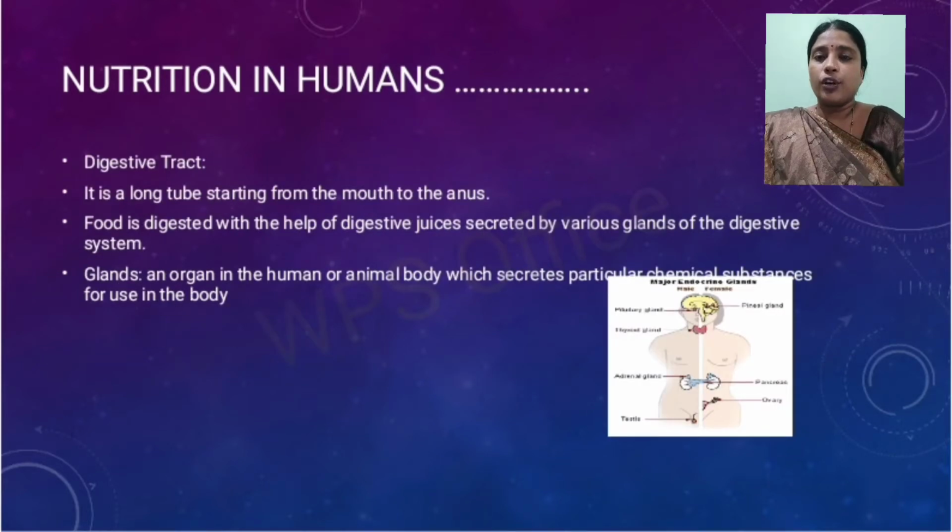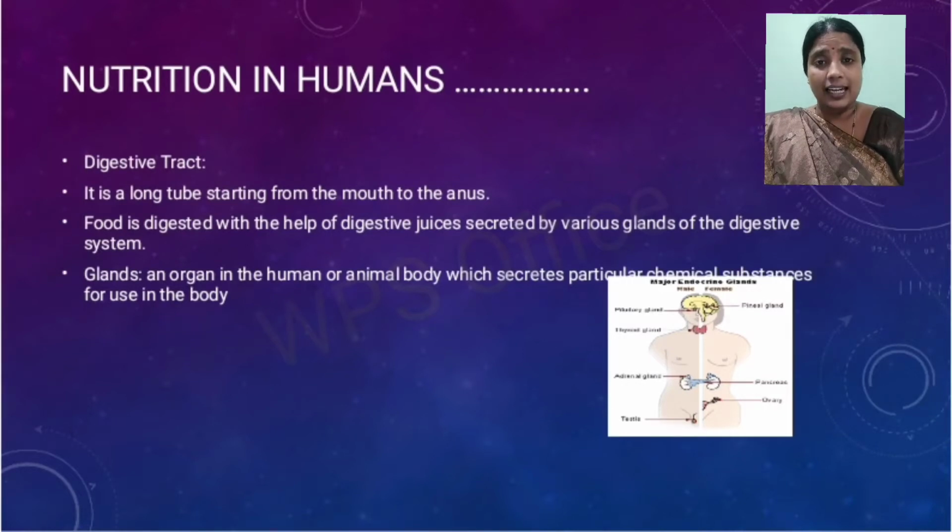Then the food is digested. How is the food digested? You might be wondering how the food which is taken in by our body gets digested. This food gets digested by the digestive juices that are secreted by various glands of the digestive system. The glands release some chemical substances, and these chemicals are digestive juices.